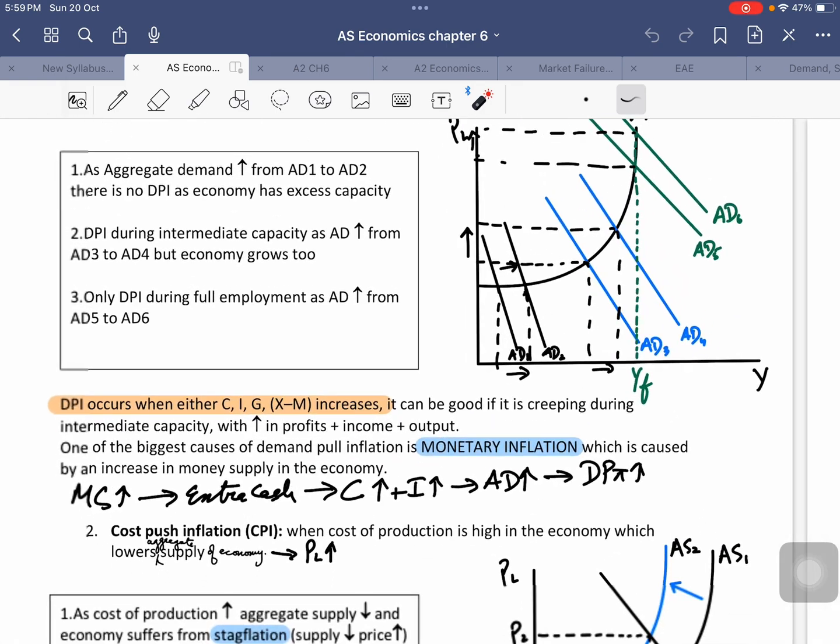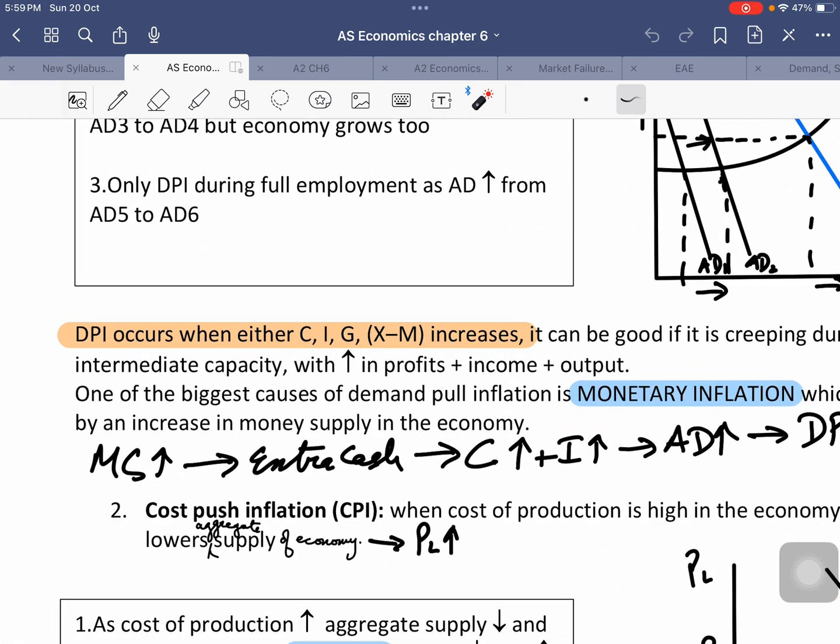Now, the causes of demand pull inflation are related to the components of aggregate demand that we studied in chapter 5. So the components of aggregate demand are consumption C, investment I, government spending G, and exports minus imports X minus M. Right.